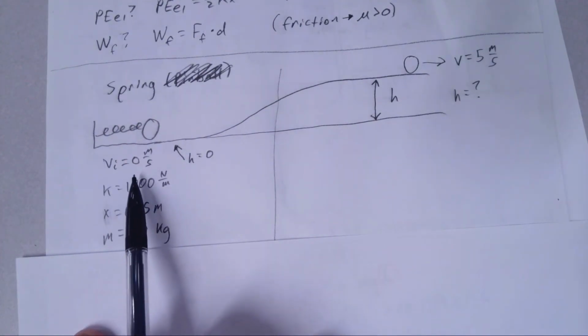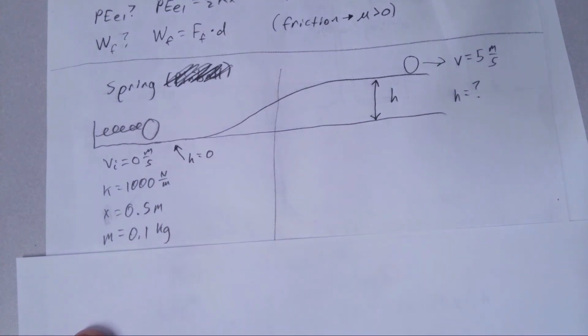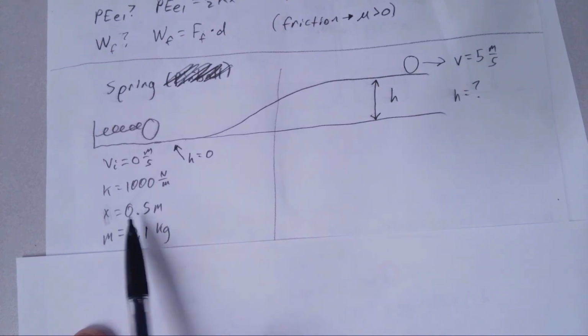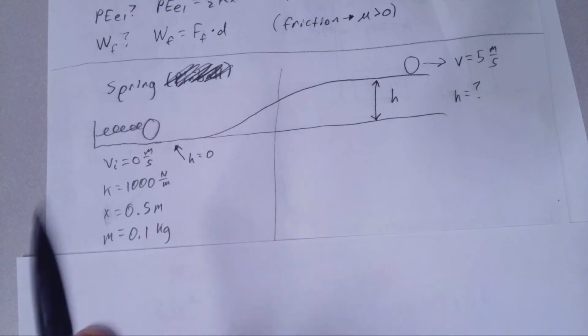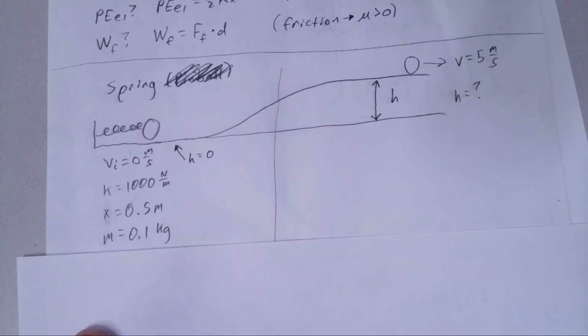So when it's compressed, it's not moving. We're assuming the height is 0. It has a spring constant; I just made these numbers up, 1,000 newtons per meter. We're compressing it 0.5 meters, negative 0.5 meters, or positive. It doesn't matter in this case because elastic potential energy does not have a direction. And I just said the mass is 0.1 kilograms.